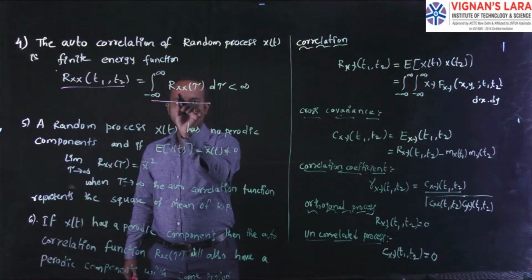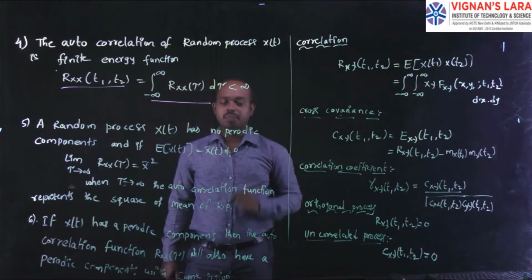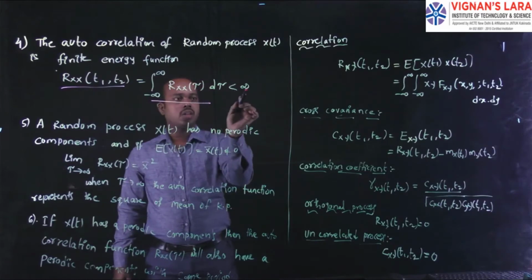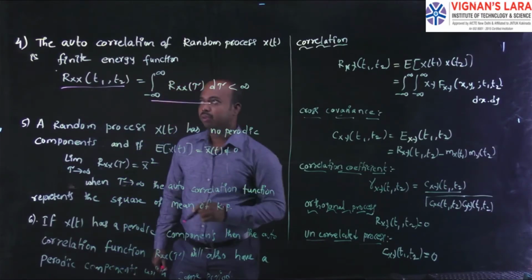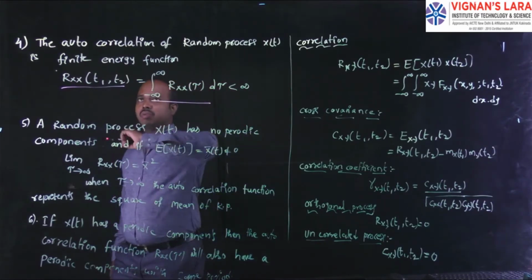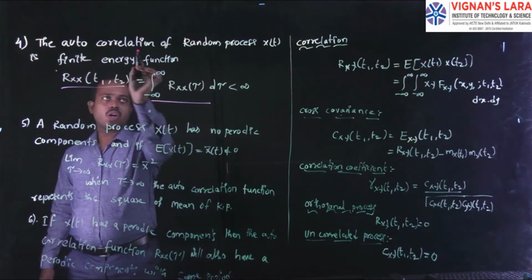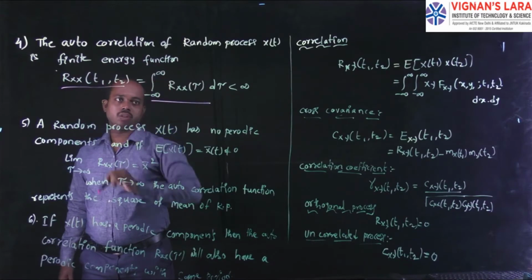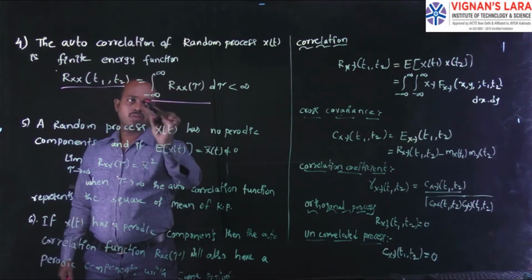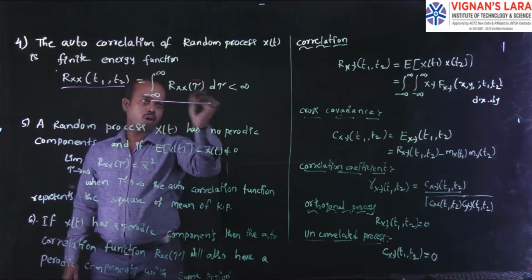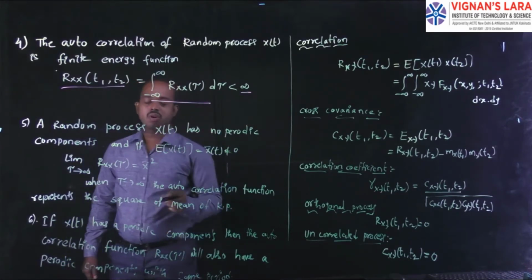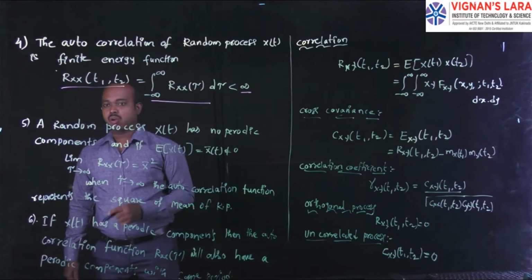This Rx of tau is a mathematical representation of the autocorrelation function. This entire quantity is less than infinity. According to the statement of the autocorrelation function property, the autocorrelation of a random process x of t is a finite energy function. The energy function formula is this one, and that quantity must be less than infinity. This is one of the properties of the autocorrelation.